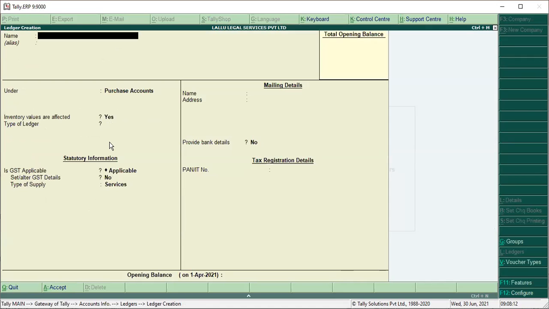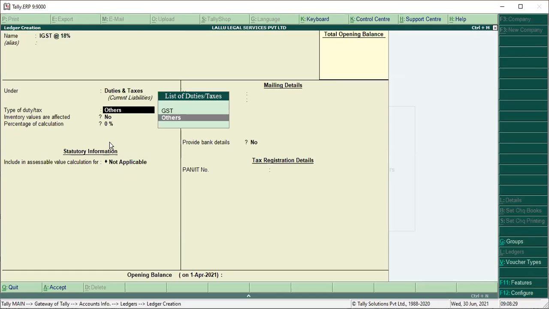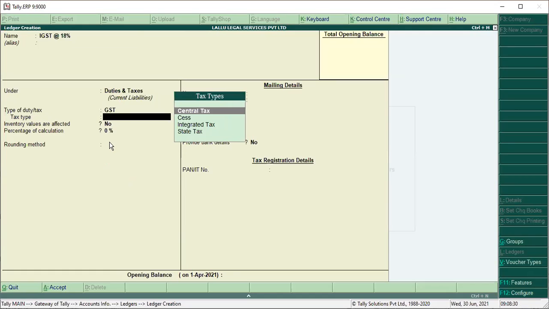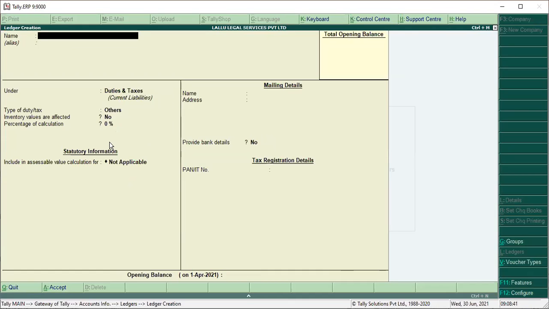Then you have to create IGST tax ledger. IGST at the rate of 18%. It comes under duties and taxes. Select GST. Select integrated tax. Enter 18%. Save. Okay, we entered all the ledgers.